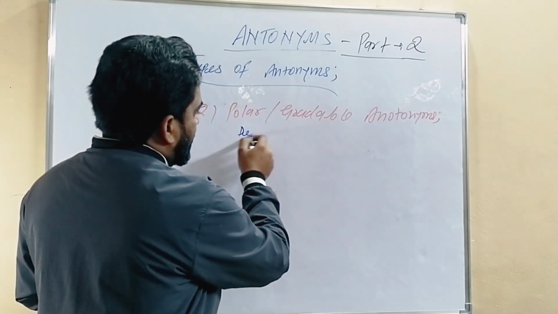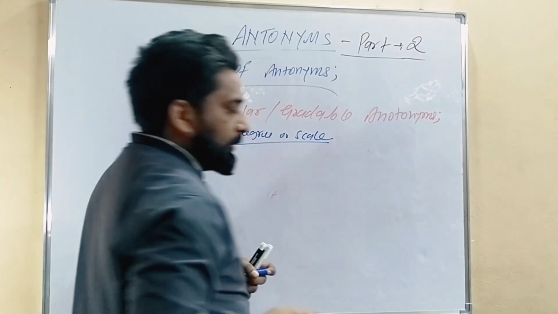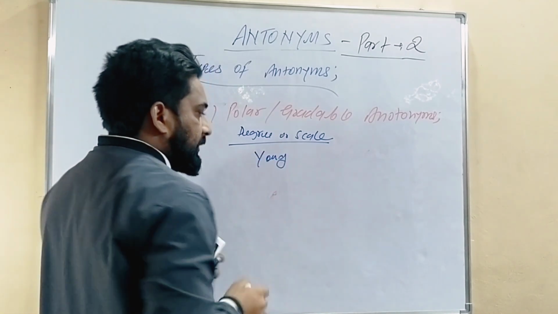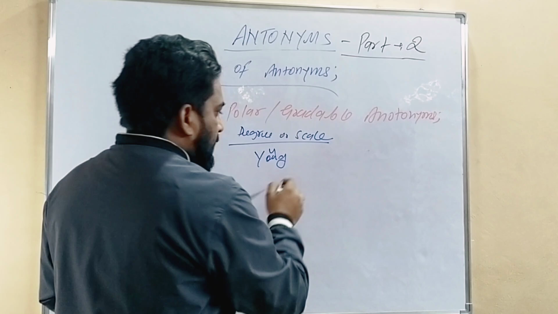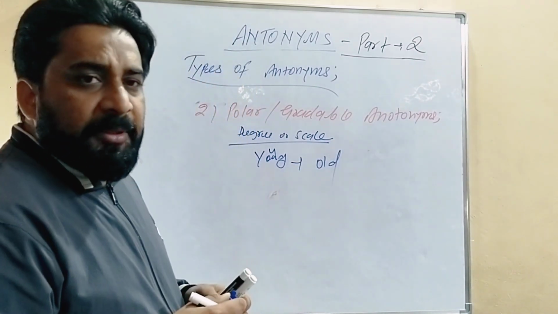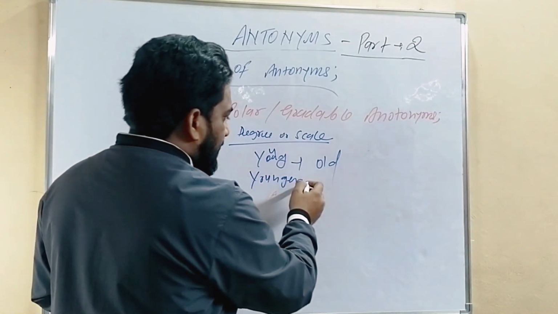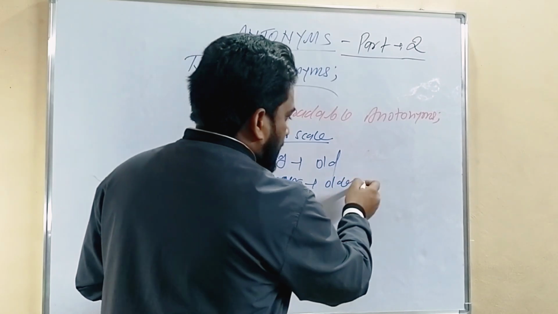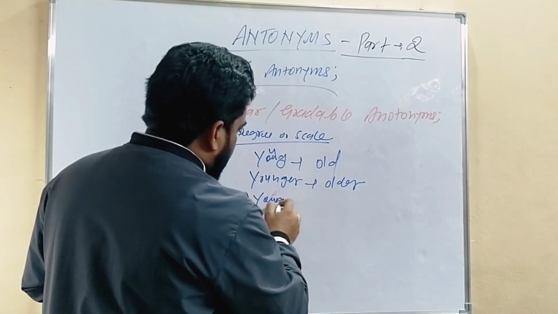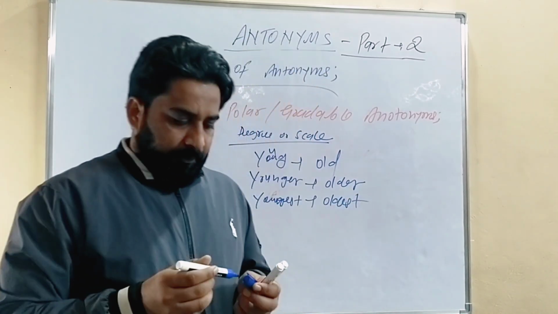For example, the words young and old. So why is it called polar or gradable? Because young becomes younger to measure the degree, and old becomes older. Again, young becomes youngest and old becomes oldest.